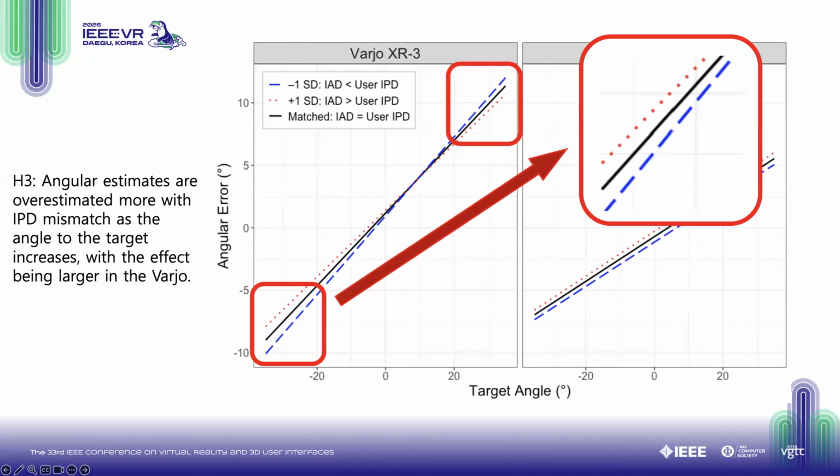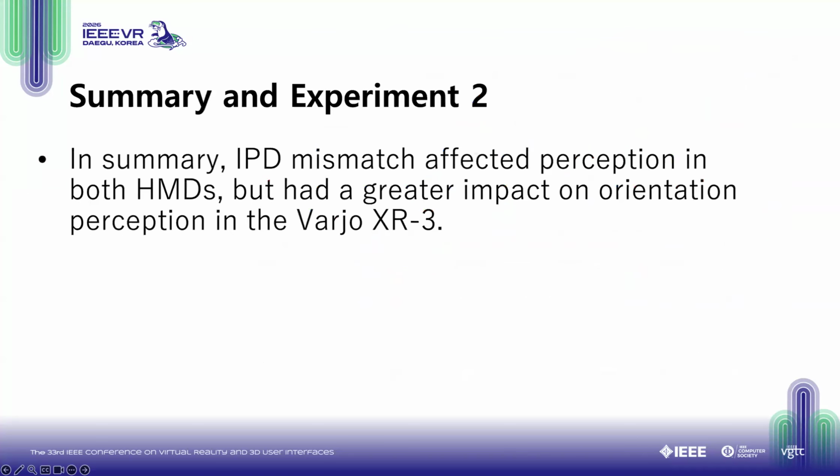And finally, if we take a close look at this three-way interaction that we predicted, we find that IPD mismatch had a stronger effect on angular error in the Vario XR3. And this was particularly true when the HMD's IAD was set to be smaller than participants' actual IPD, supporting our final hypothesis. So overall, our findings show that IPD mismatch affected perception in both HMDs, but it had a greater impact on orientation perception in the Vario.